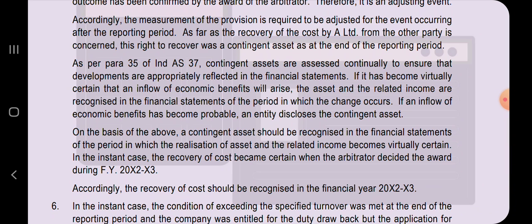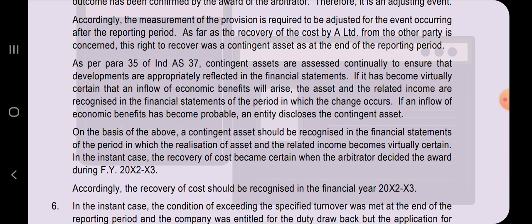As per Ind AS 37, contingent assets are assessed continuously to ensure that developments are appropriately reflected in the financial statements. If it has become virtually certain that an inflow of economic benefits will arise, the asset and the related income are recognized in the financial statements for the period in which the change occurs.